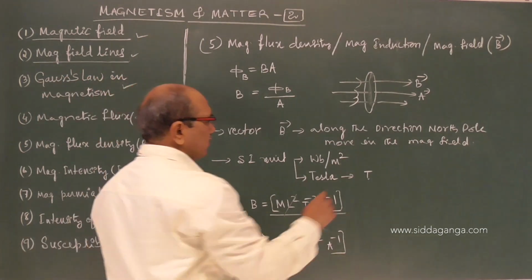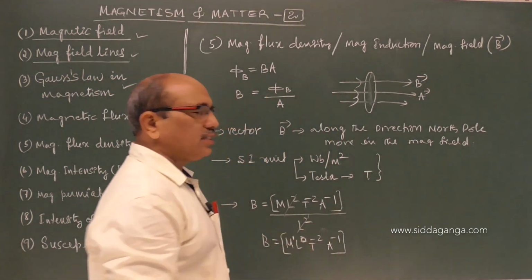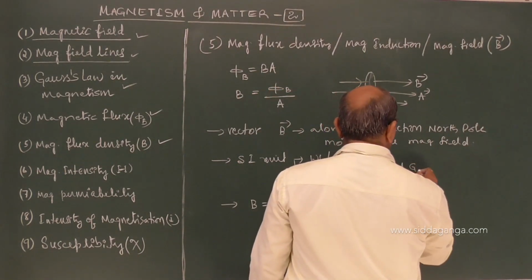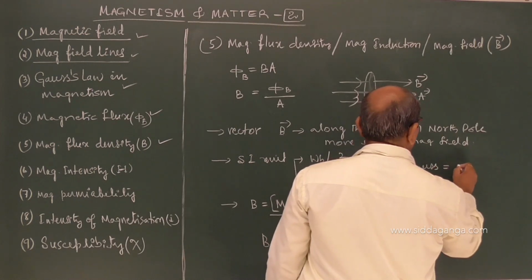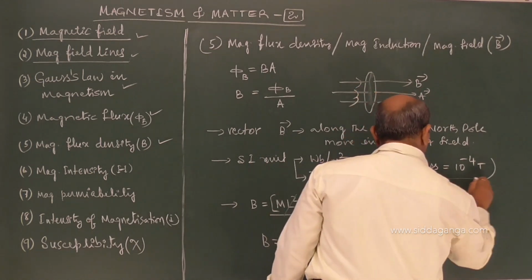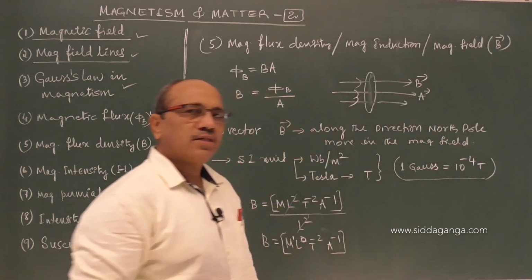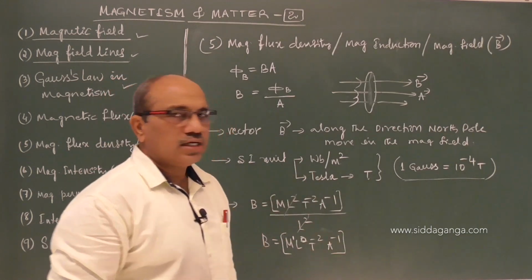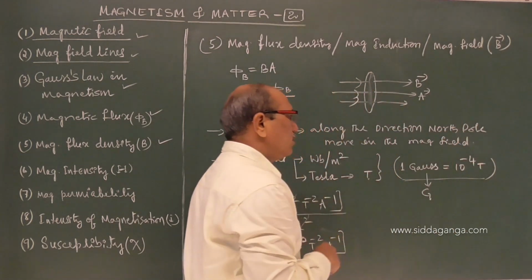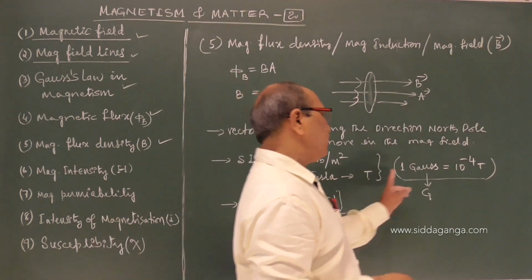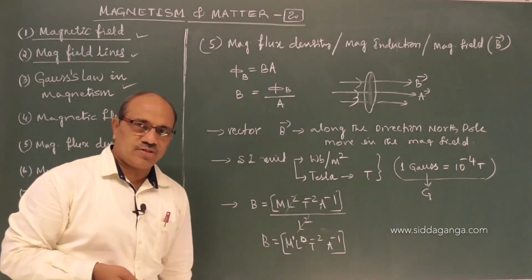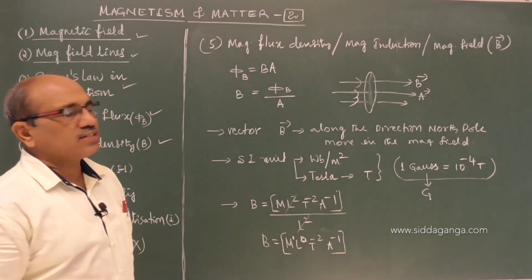This is the dimension, and remember, in the CGS system we use another unit called Gauss. 1 Gauss is equal to 10 power minus 4 Tesla. Sometimes questions in entrance exams represent the magnetic field in terms of Gauss, with the notation G. To convert from the CGS system into the SI system, 1 Gauss is equal to 10 power minus 4 Tesla, remember it. So this is about what magnetic flux density means.